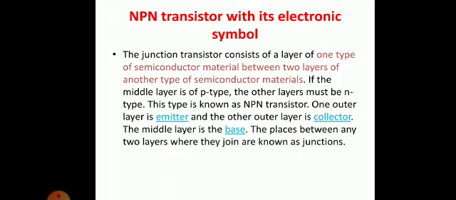Like in NPN type of transistor, there will be a junction between N and P type semiconductor, and P and N type of semiconductor. These are known as junctions. So we can say there are two junctions in an NPN transistor, and similarly in a PNP transistor, there are two junctions.